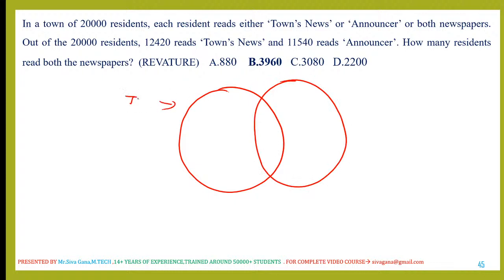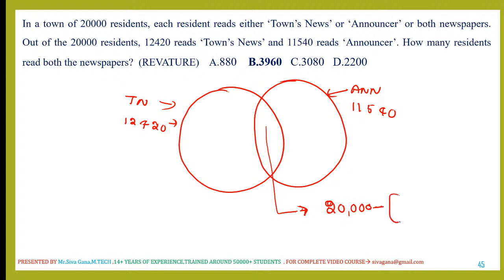How many residents are reading both? This portion we need. He has given that total is 20,000.